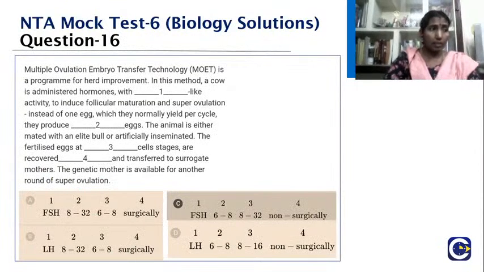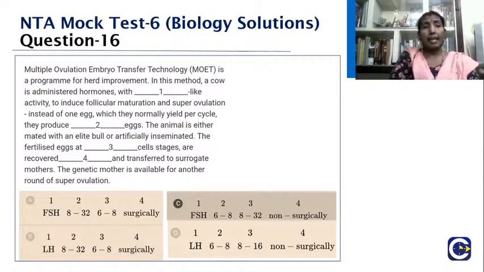Yes, very interesting. The multiple ovulation embryo transfer technology, which we call MOET, is a program for herd improvement. In this method, a cow is administered hormones with dash, the option 1, like activity to induce follicular maturation and superovulation. Instead of 1 egg which they normally yield per cycle, they produce dash, option 2, eggs.